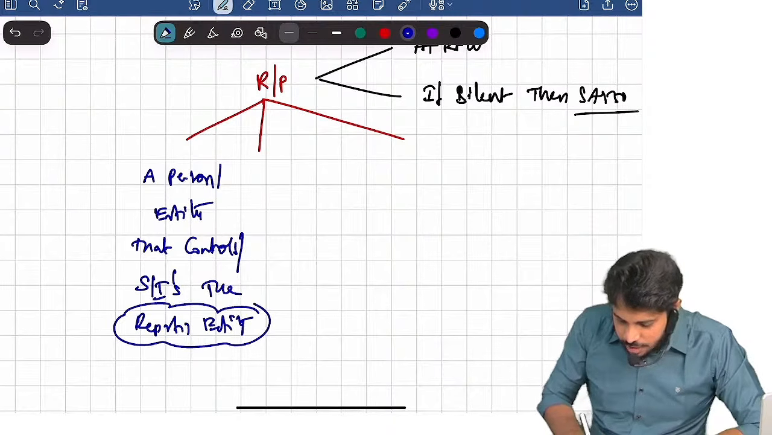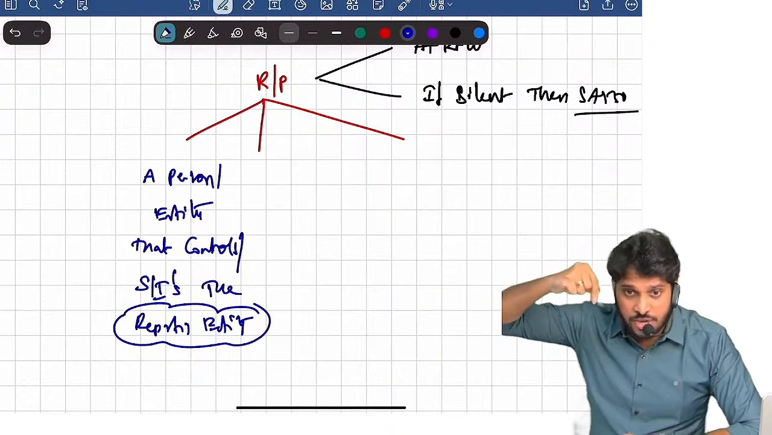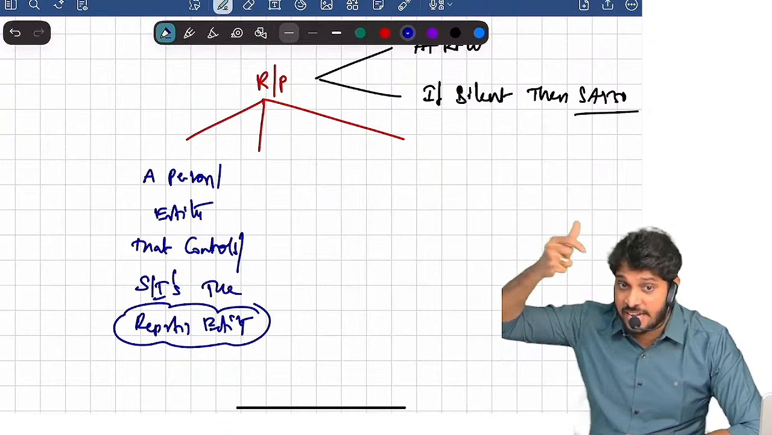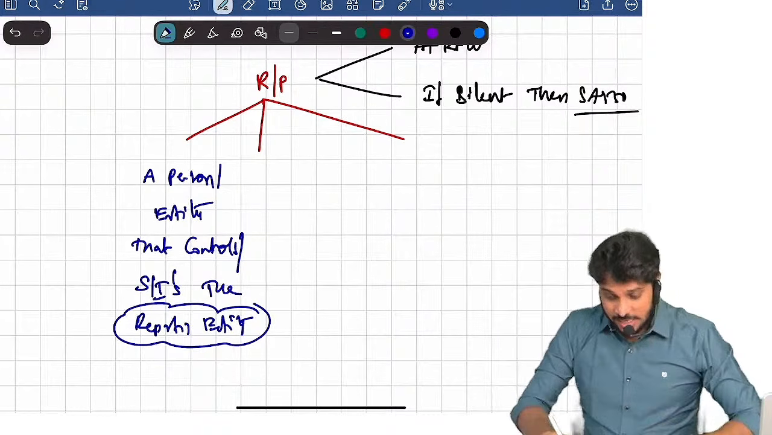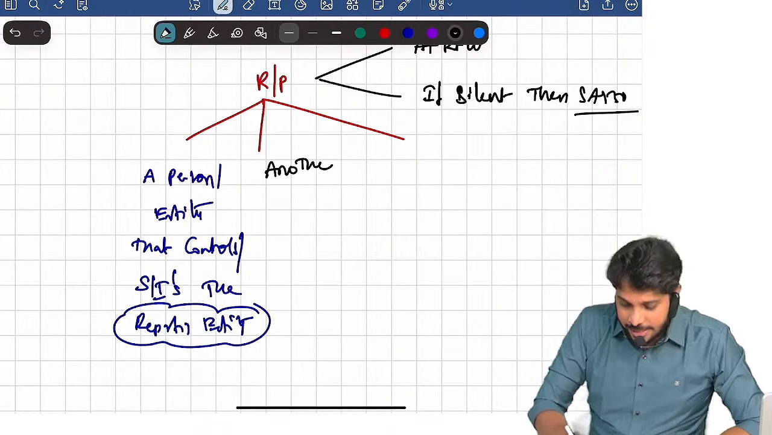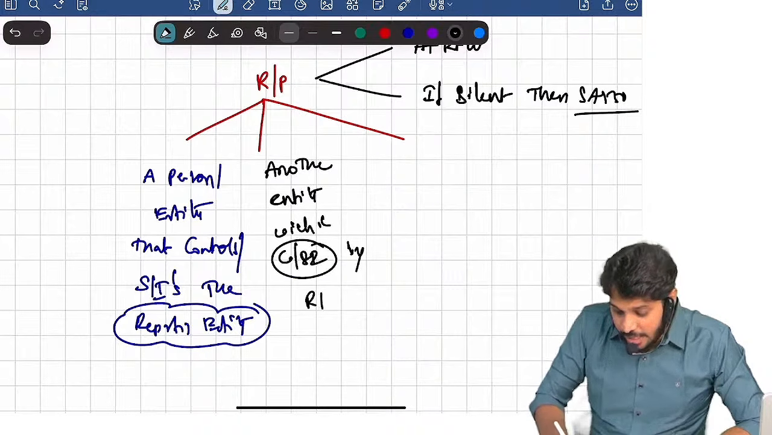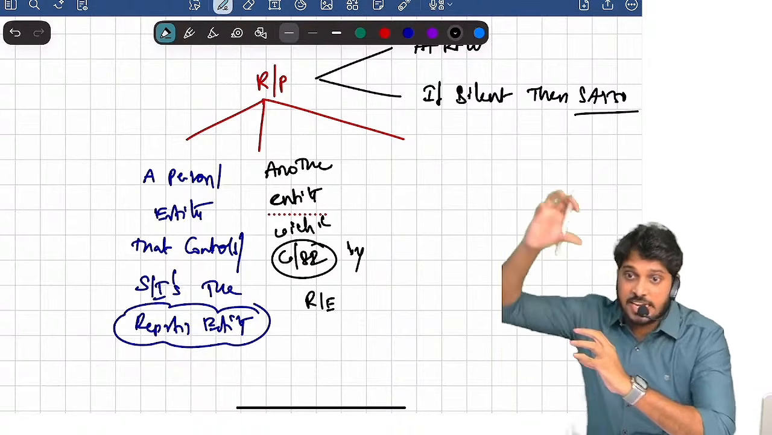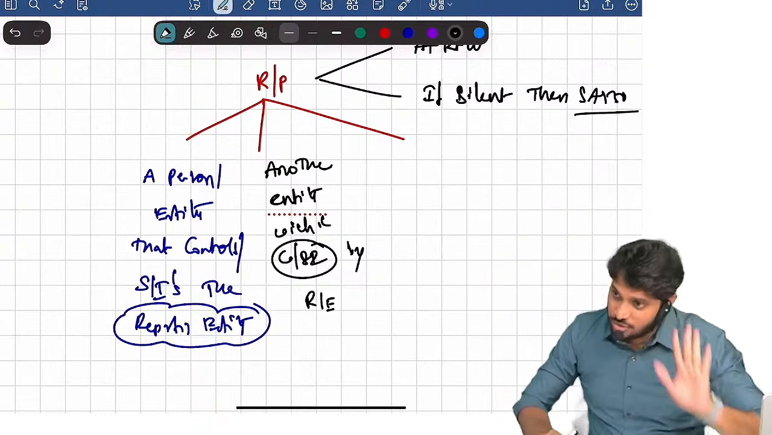Remember, we are the auditor of the reporting entity. If a person or entity is controlling or influencing us, whoever is significantly influencing us, we call them a related party. Or a related party can be another entity which is controlled or significantly influenced by the reporting entity. Suppose the client we are auditing, the company, is controlling or significantly influencing another entity, then that is also a related party.